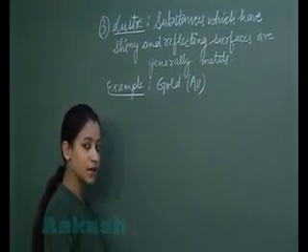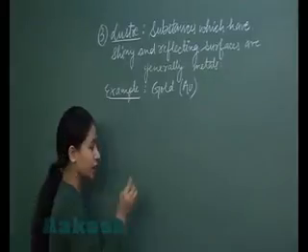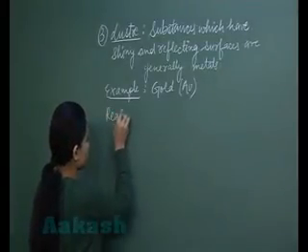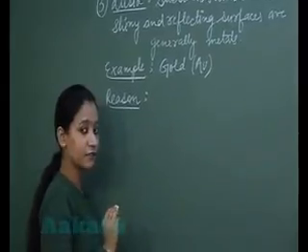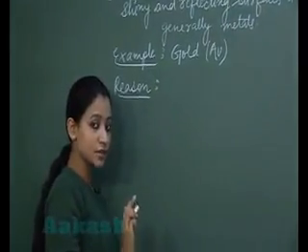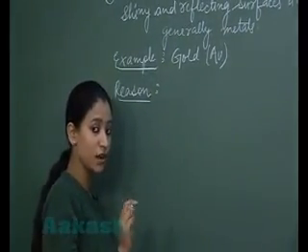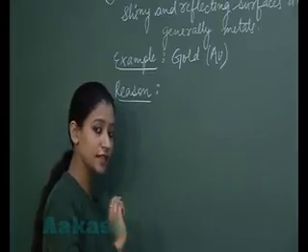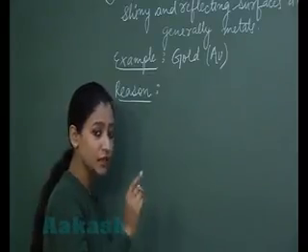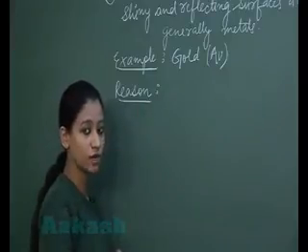Now, what is the reason behind them being shiny? The reason behind their shiny and reflecting surfaces is that metals have atoms in which there are freely held electrons, and when those freely held electrons vibrate, we see the shine from the metals.